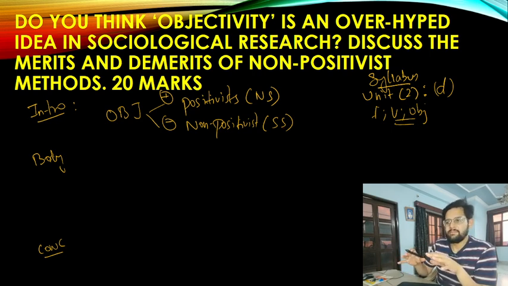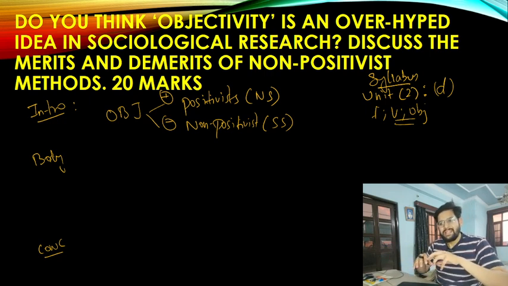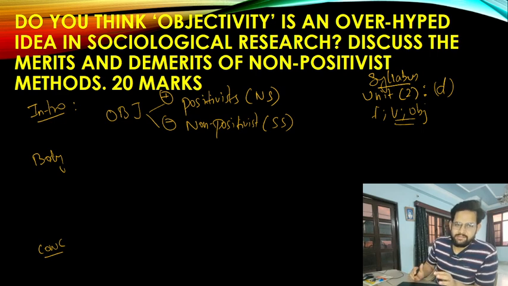So in the introduction part, you are going to explain what is objectivity. It's about empiricism. It's about factualization. It's about data, anything which can be quantified or measured. And that plays a very important role in the field of sociological research. Those who agree are called positivists. Those who disagree are called non-positivists. So you have explained the three parameters in the introduction itself.